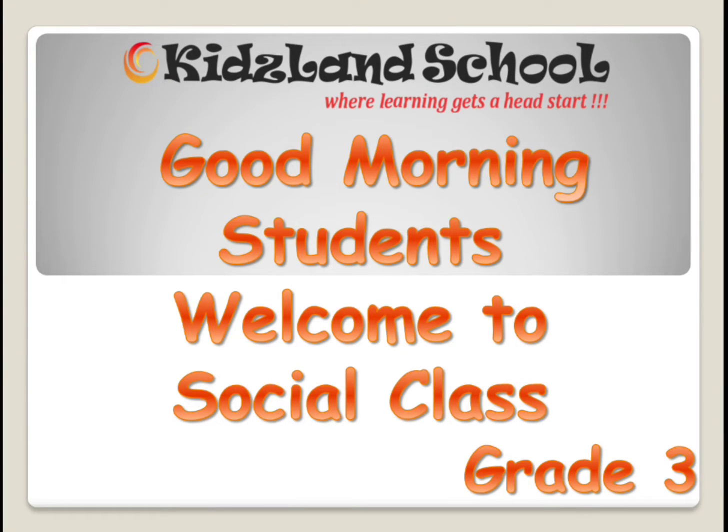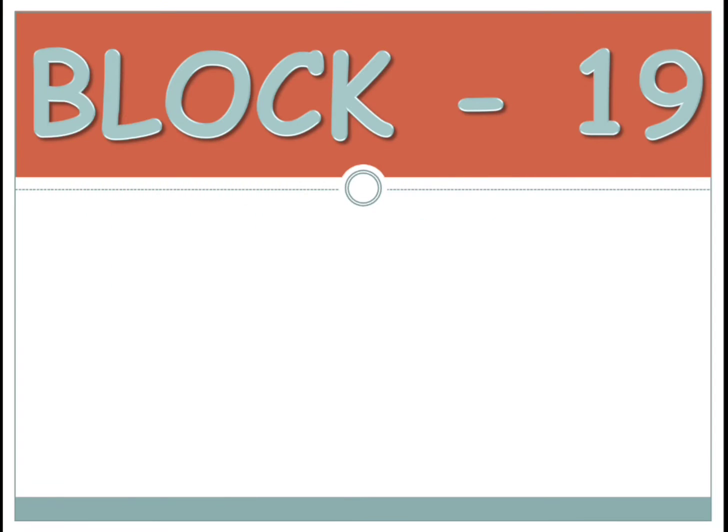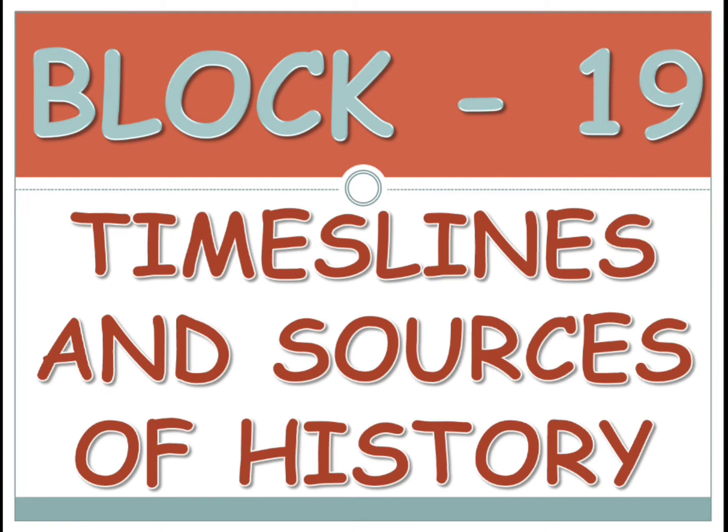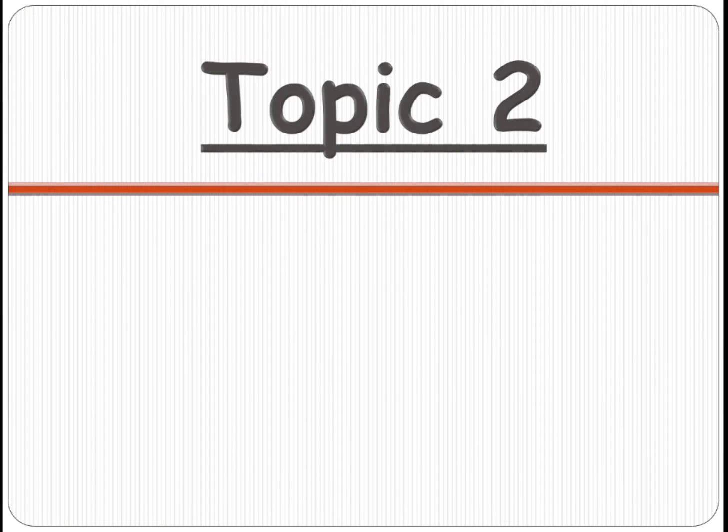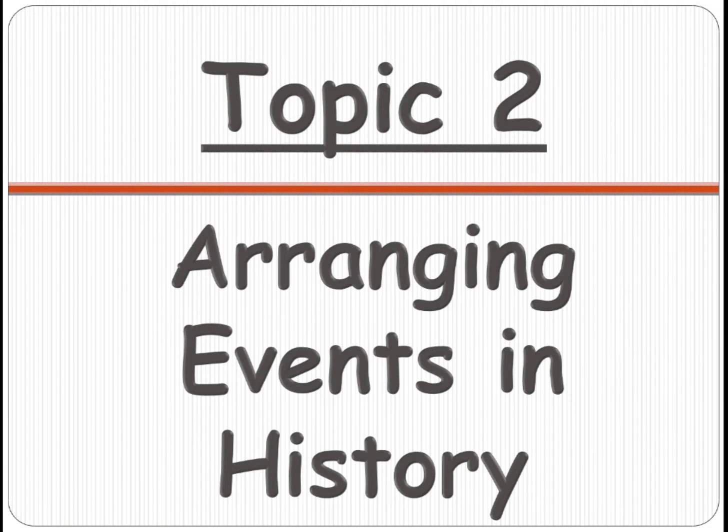So, in social, we are learning the 19th block, which is timelines and sources of history. Yes, and we have learned how to place the events in a timeline, in a sequence of events, isn't it? Which becomes your timeline. So, in the second topic, we are going to learn arranging events in the history.